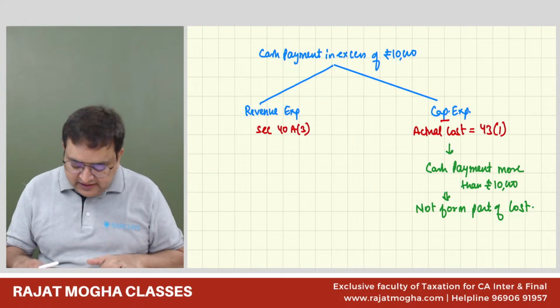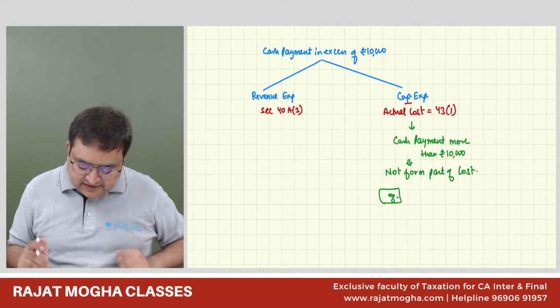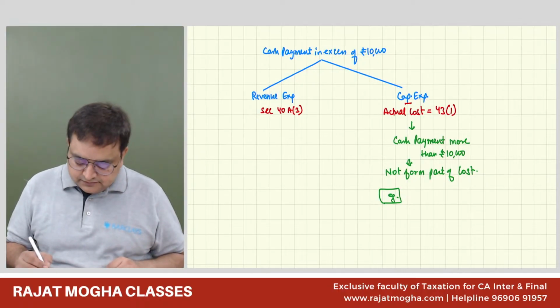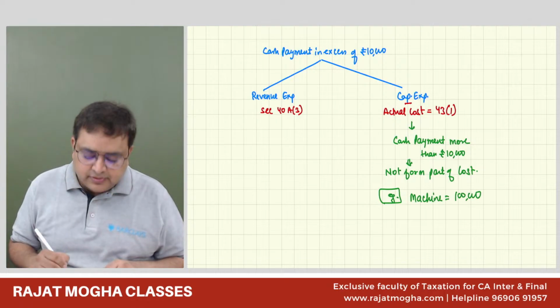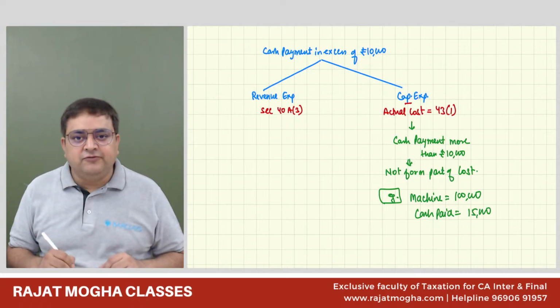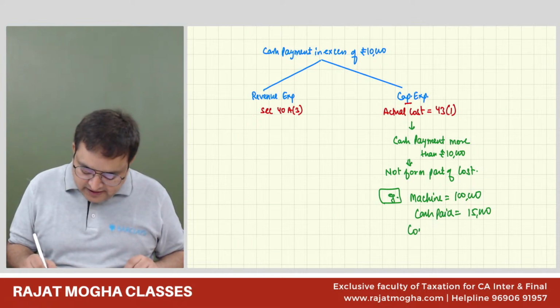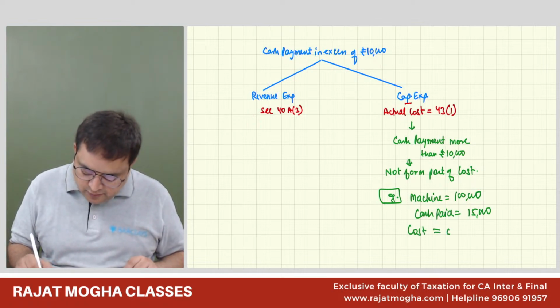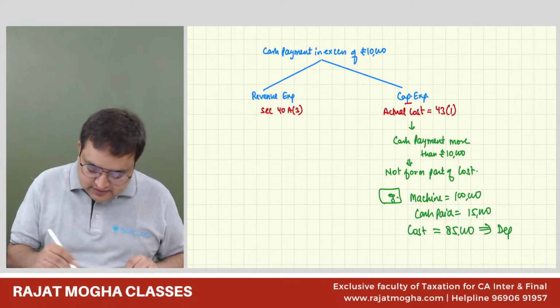Example, which we have discussed in class, both in fast track as well as in regular: if you have purchased a machine of 1 lakh rupees and cash paid for it is 15,000, remaining paid through banking mode, then the actual cost would be only 85,000. On this amount only you can claim depreciation.